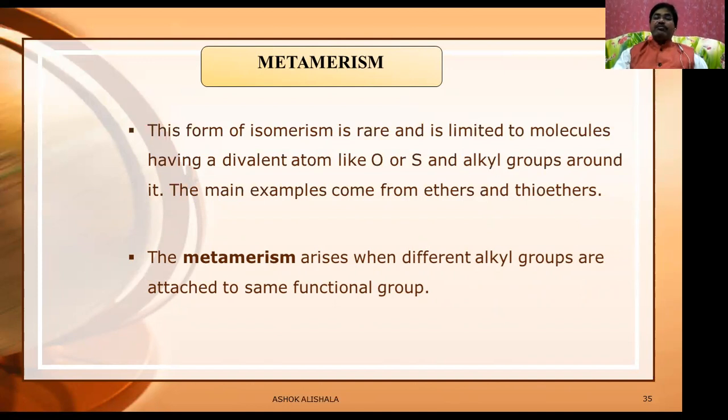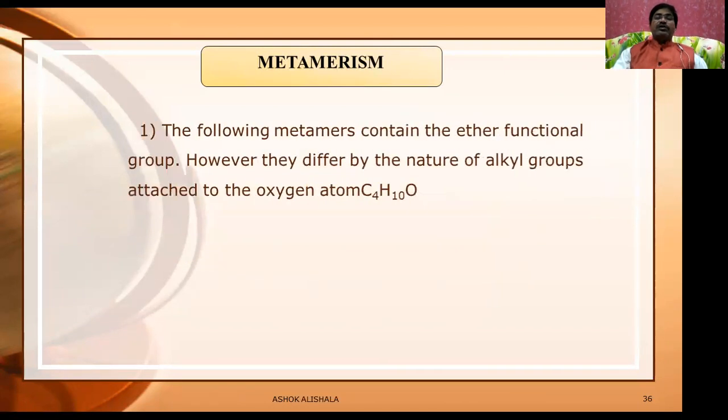The main examples come from ethers and thioethers. Metamerism arises when different alkyl groups are attached to the same functional group. The following metamers contain the ether functional group. However, they differ by the nature of the alkyl groups attached to the oxygen atom, C4H10O.